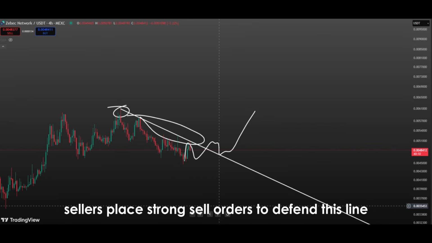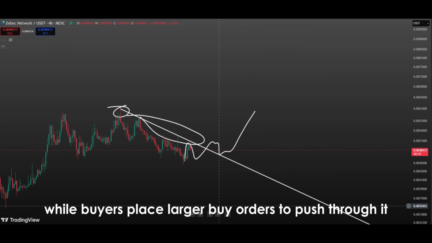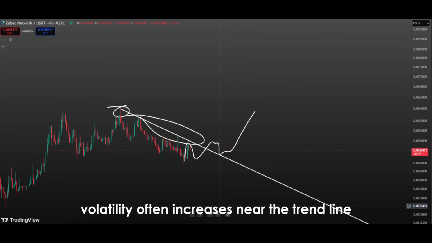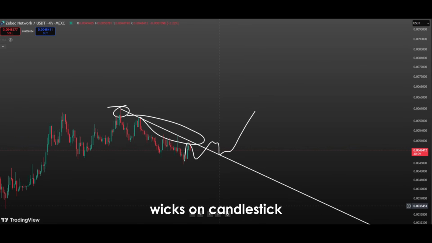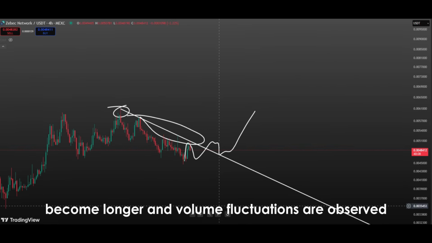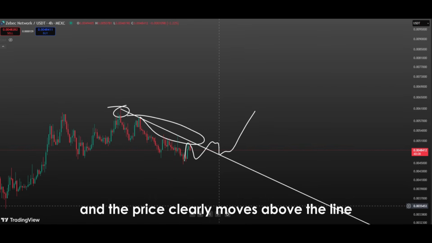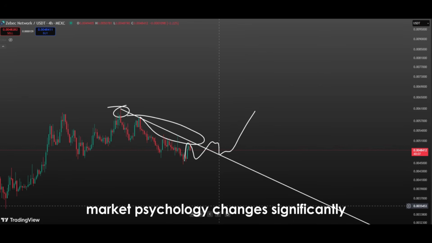Sellers place strong sell orders to defend this line, while buyers place larger buy orders to push through it. Therefore, volatility often increases near the trend line, wicks on candlesticks become longer, and volume fluctuations are observed. If buyers win this battle and the price clearly moves above the line, market psychology changes significantly.